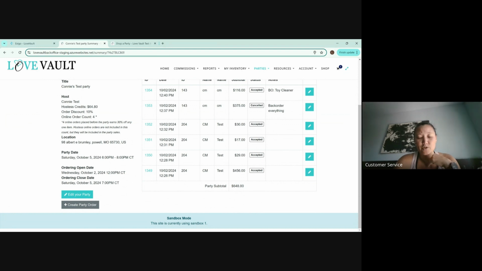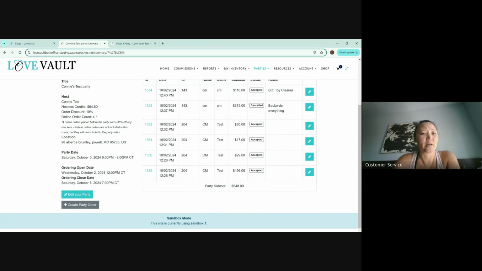So just to kind of show you, to make sure, so that way you know everything is always accurate within the Love Vault party system. 456 is the subtotal. Remember, this is a subtotal because you don't calculate tax and you don't add tax and shipping to give them the discount, right? So 29, 17, 30, and 116, $648. Okay. So $648 is her party.